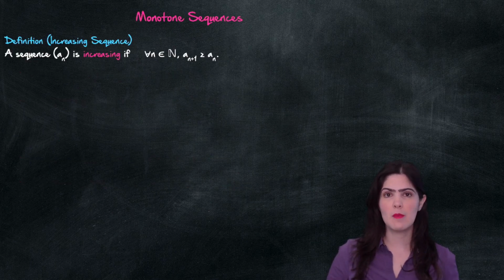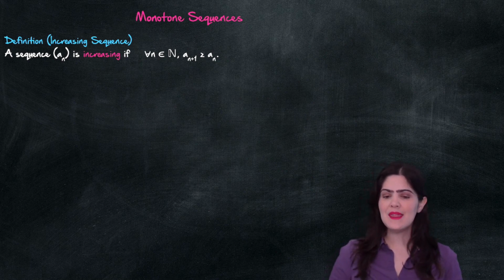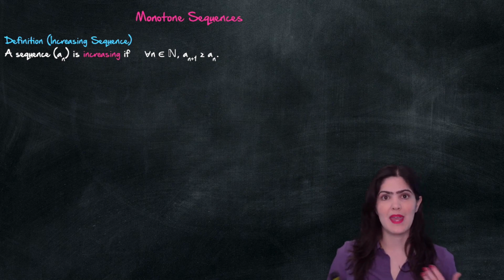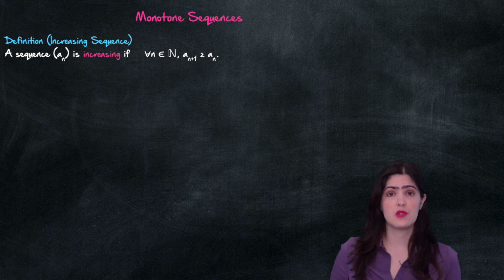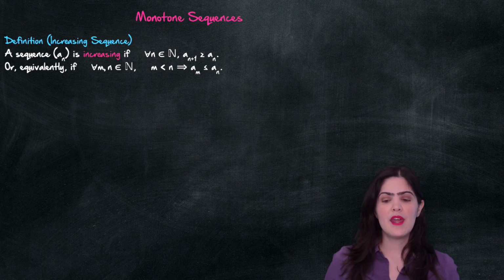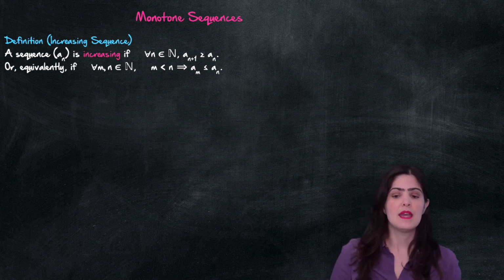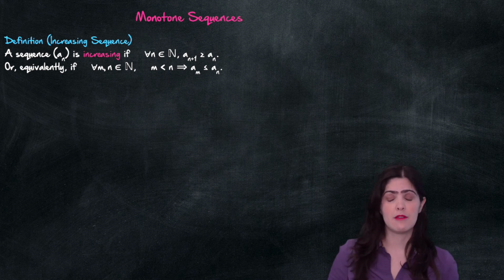Now we're going to take a look at some definitions that will lead us to define what a monotone sequence is. We say that a sequence is increasing if for any natural number n, a_{n+1} is greater than or equal to a_n. What this is saying is that every term is greater than or equal to the previous term, which agrees with our intuition of things going up. An equivalent definition is that if m is less than n, then a_m is less than or equal to a_n. This is just like the definition we wrote for an increasing function. If you don't believe me, just try to convince yourself.